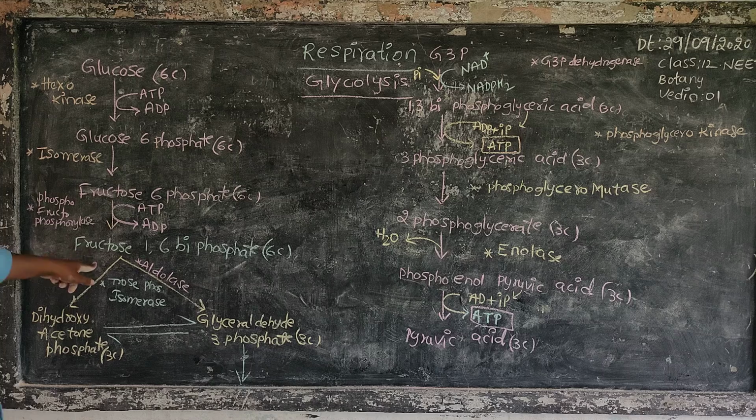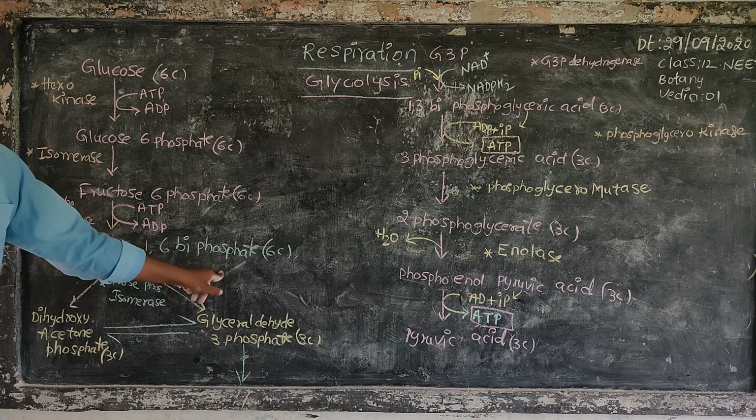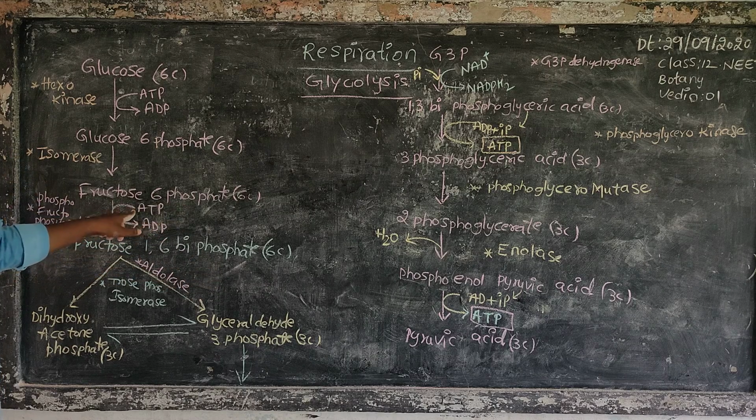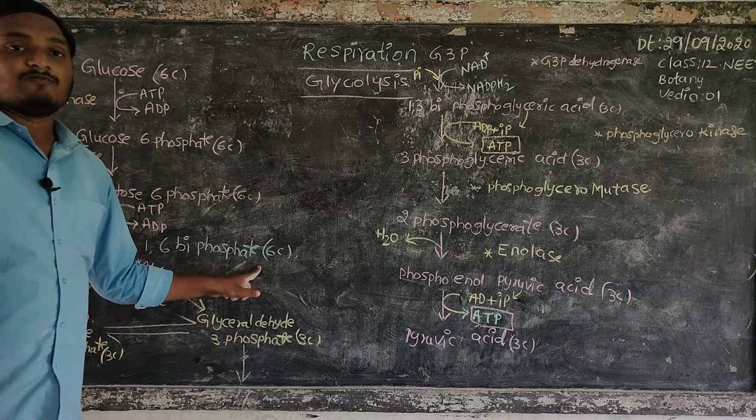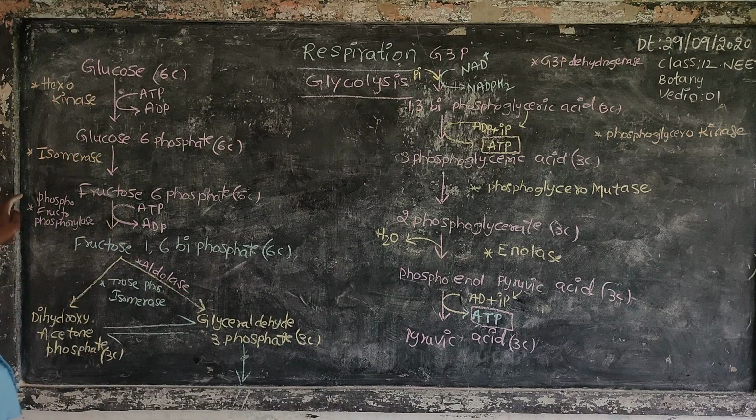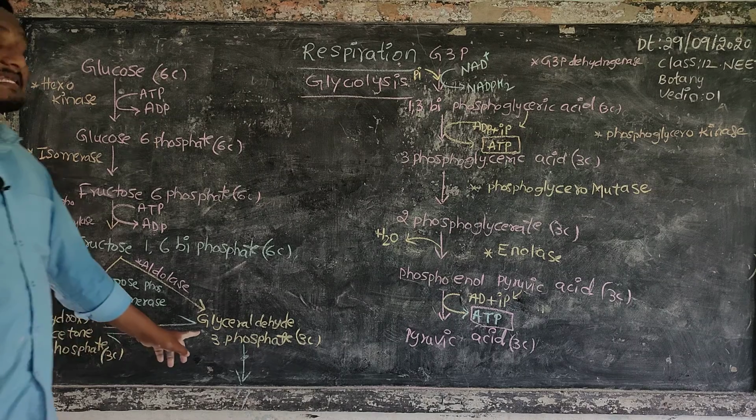Fructose 6-phosphate changes into fructose 1,6 bisphosphate. Here one ATP changes into adenosine diphosphate. That phosphate is taken by fructose, and that fructose changes into fructose 1,6 bisphosphate. At first, a phosphate group is attached to carbon 6 by the help of the enzyme phosphofructokinase. Next, fructose 1,6 bisphosphate cleaves or splits into two forms: dihydroxyacetone phosphate and glyceraldehyde 3-phosphate.